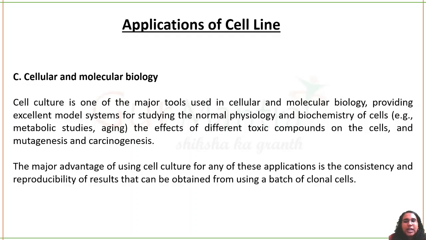So one way is that it will tell whether, for example, if you're talking about a drug, whether it will be useful for a person to treat a particular disease. So first they will start with cells. They will check if the drug is able to penetrate into the cell and cause the effect. They'll check for toxicity, they'll check for the concentration, they'll check for mutagenesis, carcinogenesis. So any kind of research, drug discovery, everything starts with your cells.